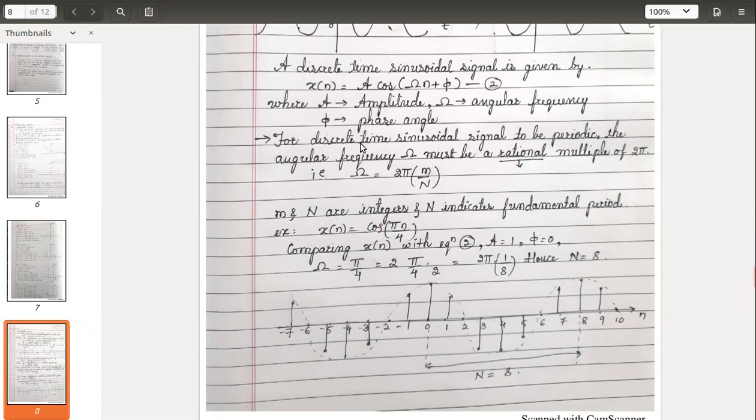The meaning of that, I have written here: it should be 2 pi into m by n, a rational multiple, m divided by n, this ratio, where m and n are integers and n indicates the period. You will get the idea if we take one example. Below I have done one example. We will go through that.